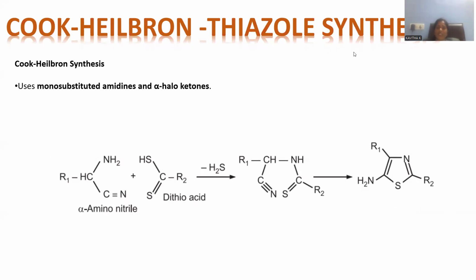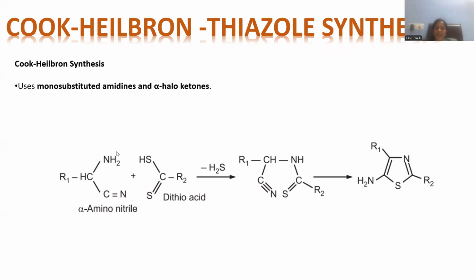Cook-Heilbronn thiazole synthesis. This is called Cook-Heilbronn thiazole synthesis. In accordance with the Cook-Heilbronn thiazole synthesis, the starting materials will be alpha amino nitrile. Alpha amino nitrile is one of the reactant, and this is called what? Dithioic acid. Dithioic acid is another reactant taken, right? Alpha amino nitrile is one. Dithio acid is another one, so that here is the condensation.